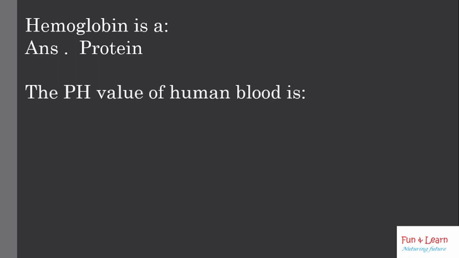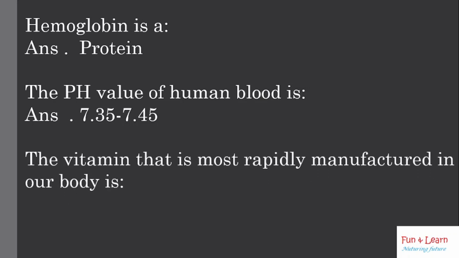The pH value of human blood is 7.35 to 7.45. Blood with a typical range of about 7.35 to 7.45 is usually mildly basic. The body typically retains a blood pH of close to 7.40. The vitamin that is most rapidly manufactured in our body is vitamin D.